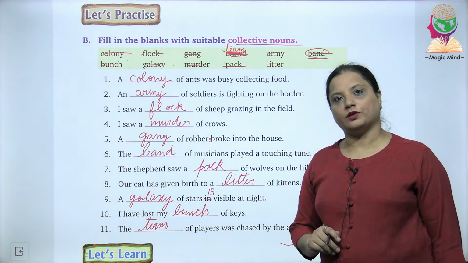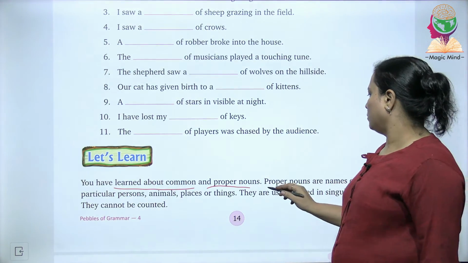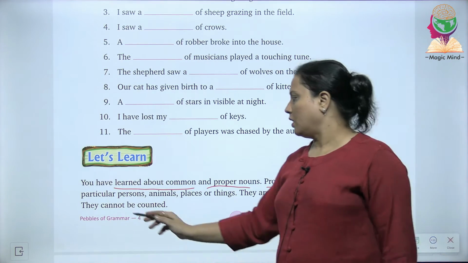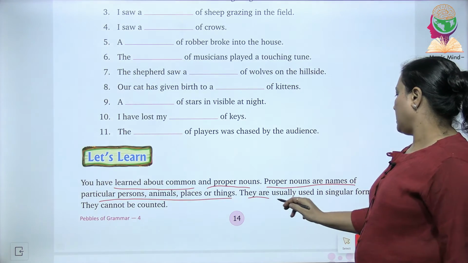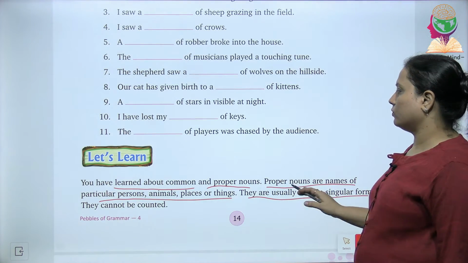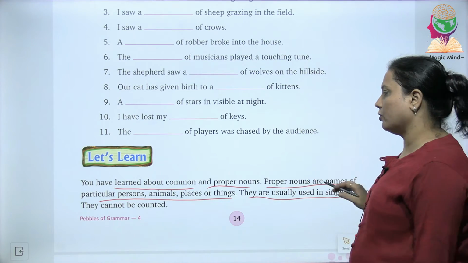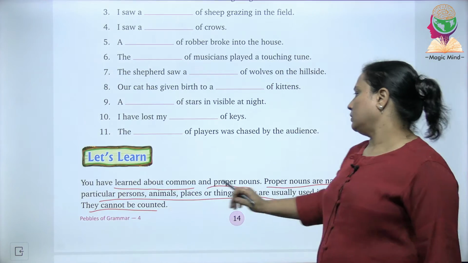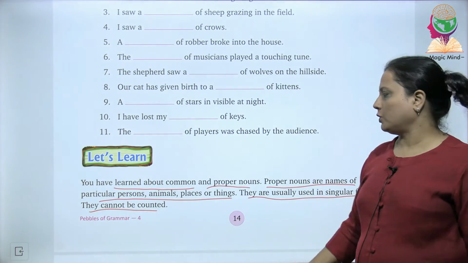Now let's move further. You have now learned about what? Common nouns, proper nouns. Proper nouns are what? They are the names of the particular person, place, animal or thing. They are usually used in singular form. Now you have to remember that proper nouns are used in singular form. They cannot be counted. They are only one.